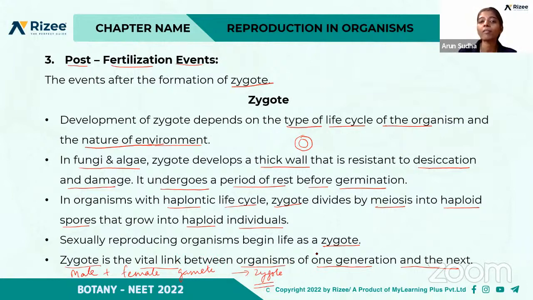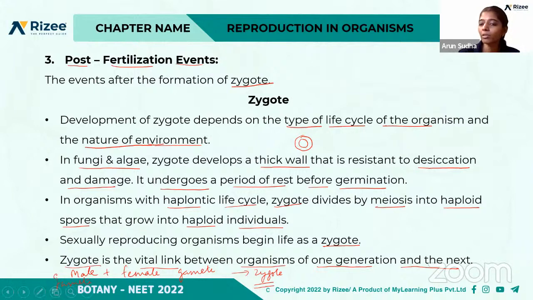The zygote now develops into an embryo. So it leads to the formation of a new individual, right? There occurs a fusion of male gamete and female gamete. So the first step after fertilization is the zygote.